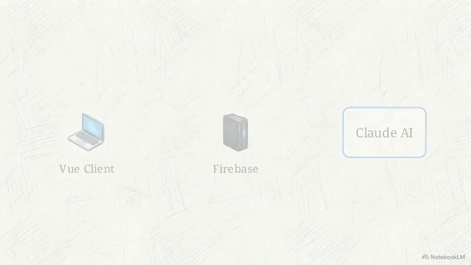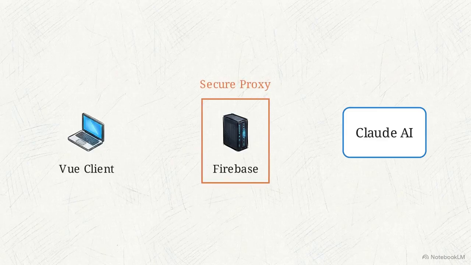To secure the connection, we insert a Firebase Cloud function. This acts as an intermediary proxy layer, taking the user's input from the Vue client and securely routing it to the Claude Haiku API without ever exposing the key to the browser.